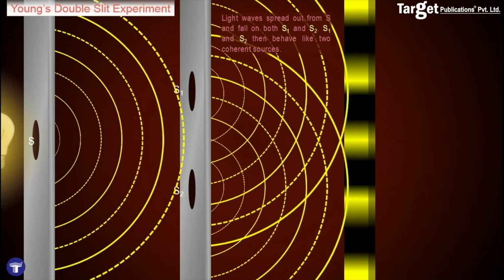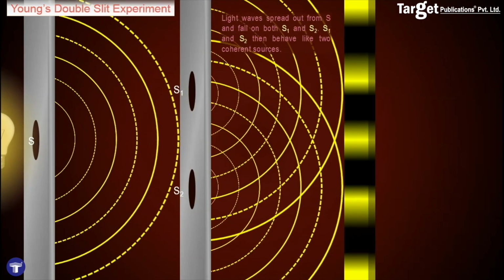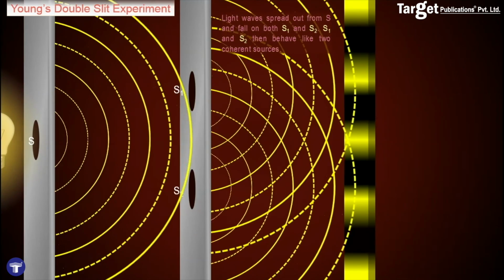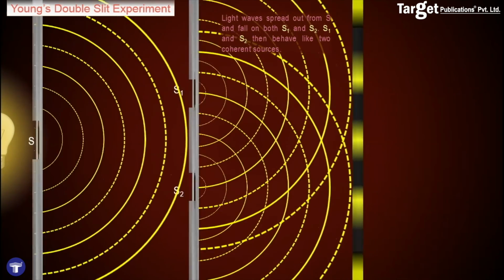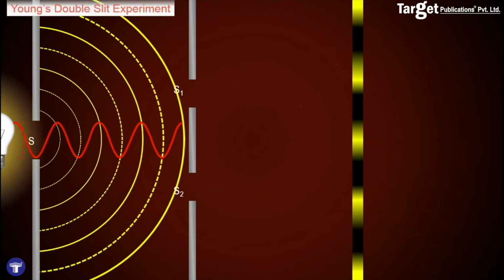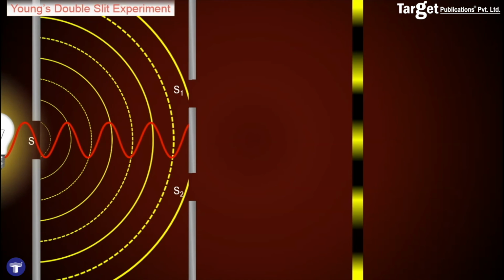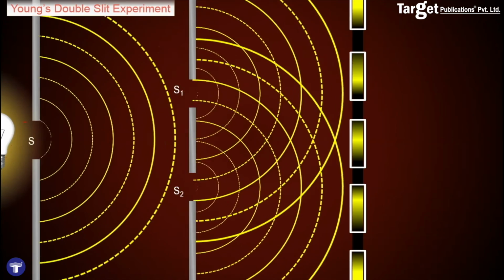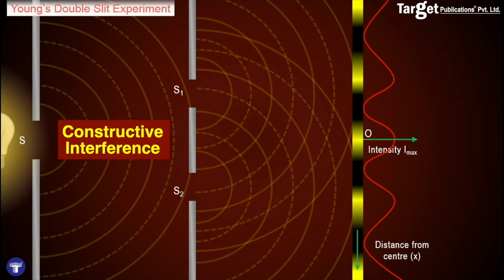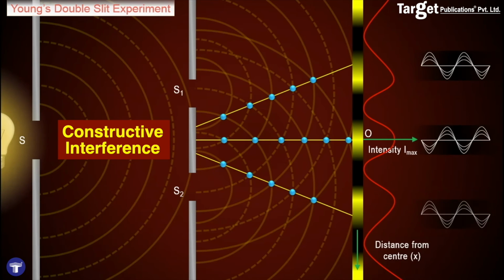According to Huygens principle, the source S sends out spherical wavefronts. These wavefronts reach the pinholes S1 and S2 simultaneously, which in turn become secondary sources of light. Thus, S1 and S2 are coherent sources. The solid lines represent the crest of the wave, and the dashed lines represent the troughs. The bright fringes on the screen correspond to the positions of constructive interference, when the crest of one wave falls on the crest of the other, or the trough of one wave falls on the trough of the other. The resultant amplitude and hence intensity of light in this case is maximum.